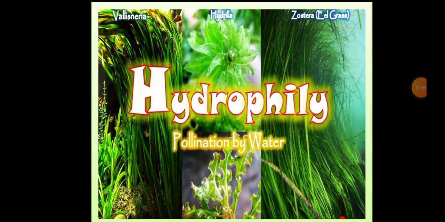Now we will understand one more important type of pollination, that is hydrophily. It is nothing but pollination through abiotic factors or agents. Means when the pollination takes place through the agency of water, it is known as hydrophily. All aquatic plants are not hydrophilous. Some are anemophilous.